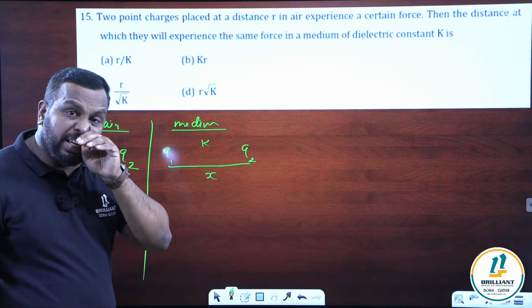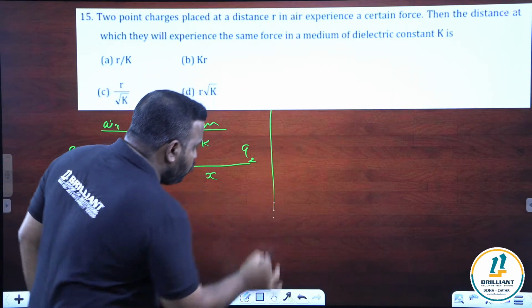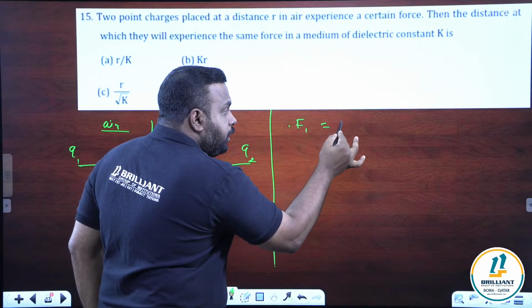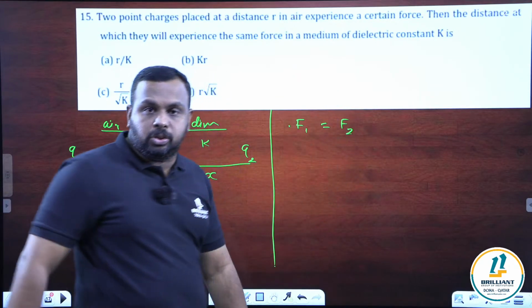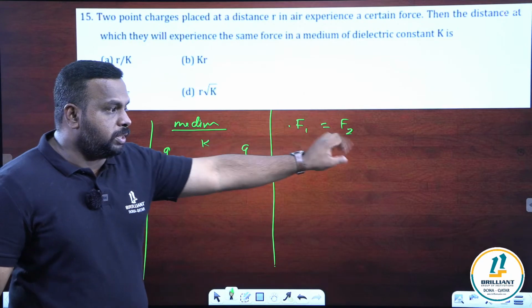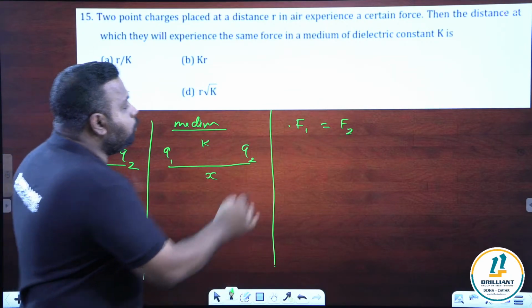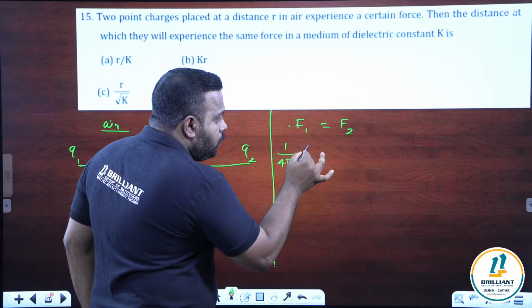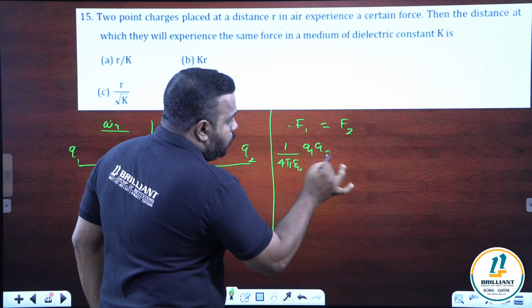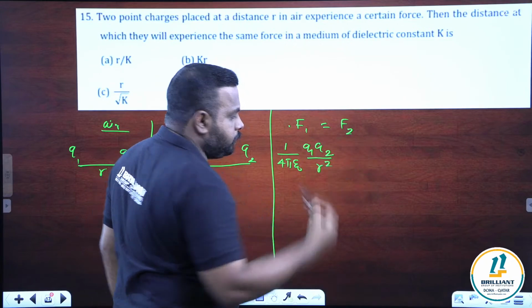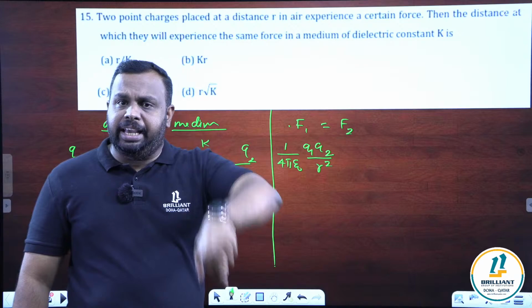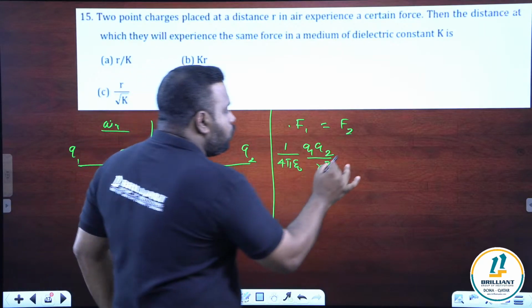What is the formula for force in air? Force in air, I am taking it as F1. Force in air and force in a medium are both equal in this question. The formula for force, directly you can write, 1 by 4 pi epsilon naught Q1 Q2 by R squared. This is the formula for force, Coulomb's law in air, in free space. It is equal to the force in a medium.